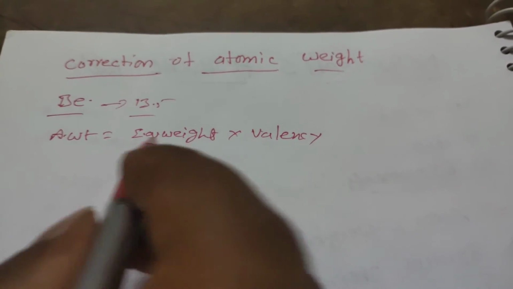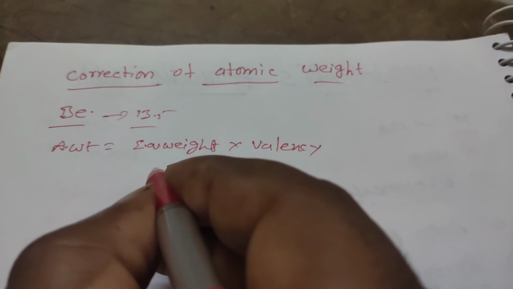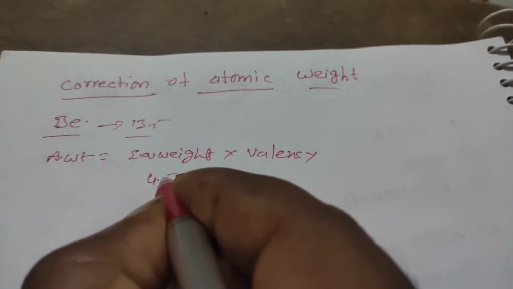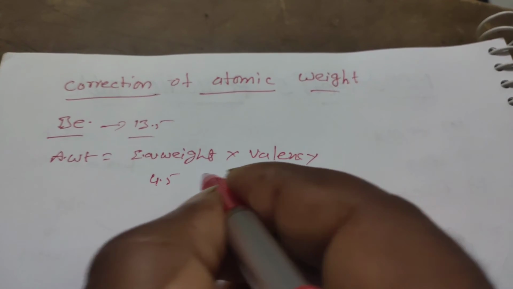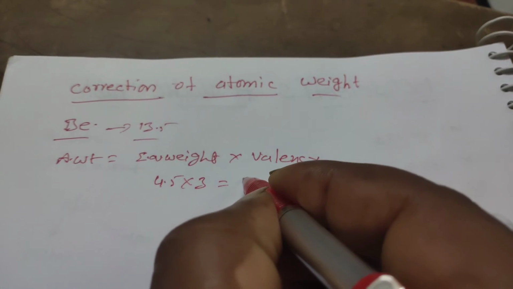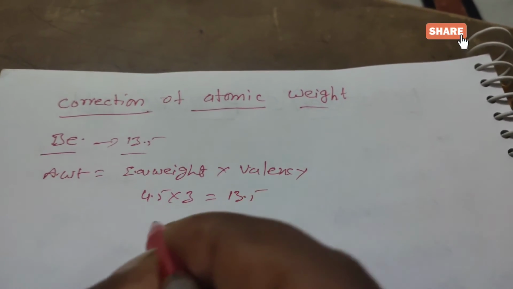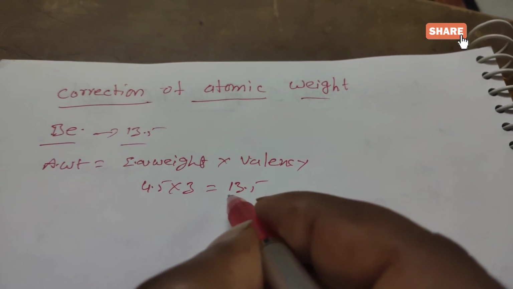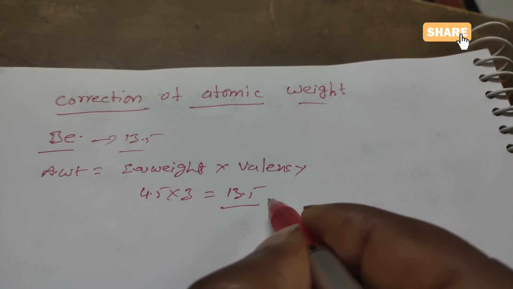At that time, they found that the equivalent weight of beryllium is 4.5, and they assumed that the valency of beryllium is 3. So the atomic weight of beryllium they thought was 13.5. But whenever Mendeleev arranged the element by the atomic weight concept, it would go into the wrong group.